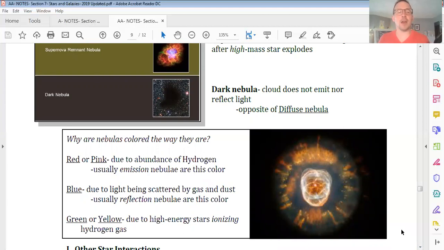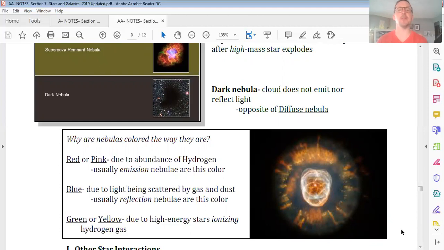Well, for a lot of nebulae that appear red or pink, it is because of an abundance of hydrogen, by far the most abundant gas in the universe. So usually emission nebulae are this color because of something called the Balmer lines. When electrons get excited to a certain level, as they drop off, they will basically radiate in specific wavelengths. And a lot of times it's red or pink.